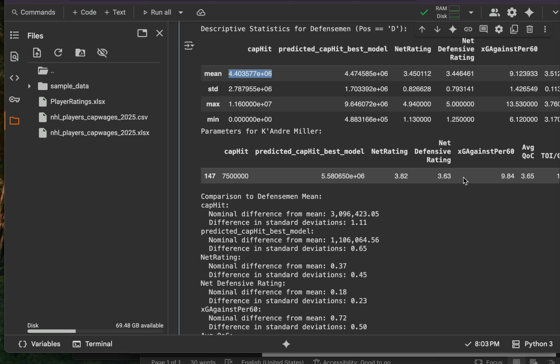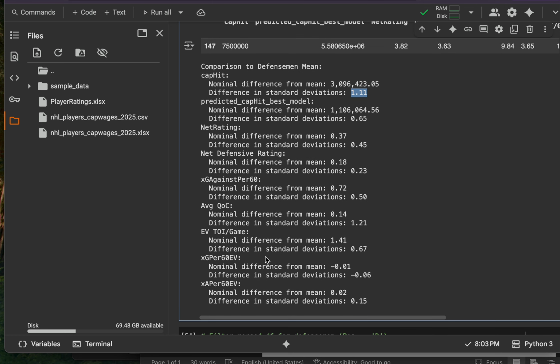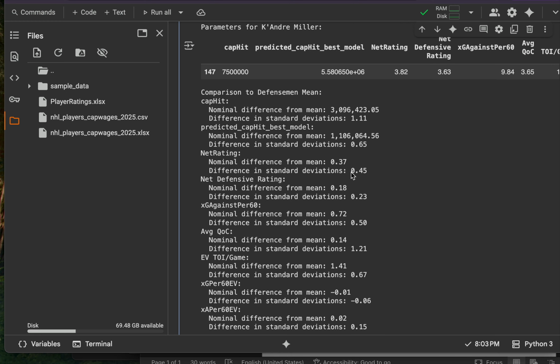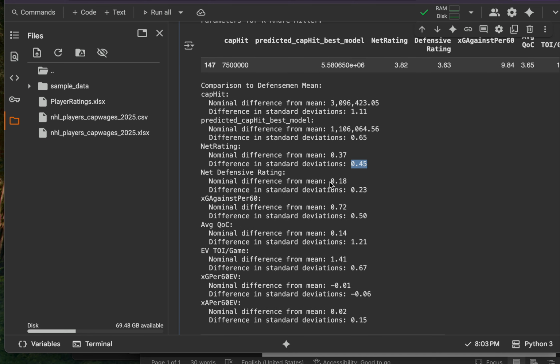Now, Keandre Miller is a little bit better than the average. However, he's getting paid 1.1 standard deviations better. So most of his stats, like you can see, all these are standard deviations, for net defensive rating, for net rating, right? Like he's only this much better, and these are in standard units. So all the units, if we were to standardize them, they'd be the same, right? So he's getting paid to be 1.1 standard units better, where all of his units are about 0.45 better on average.